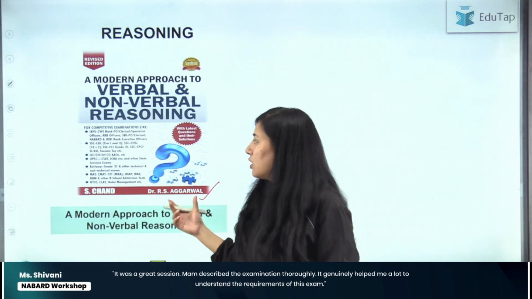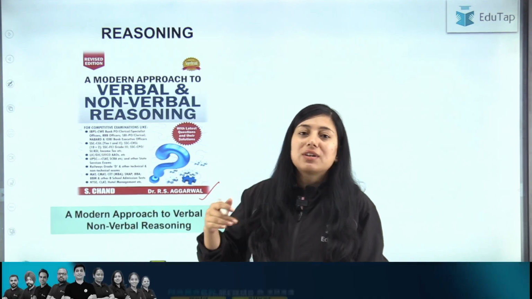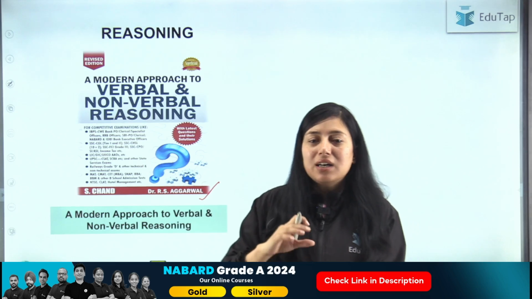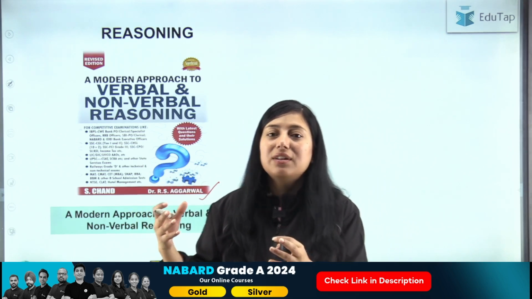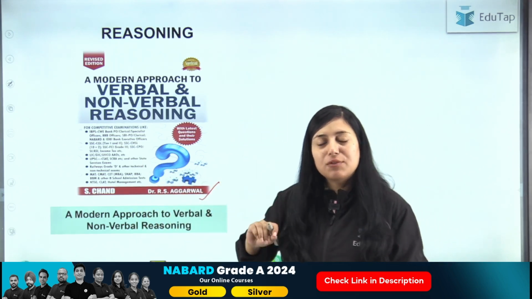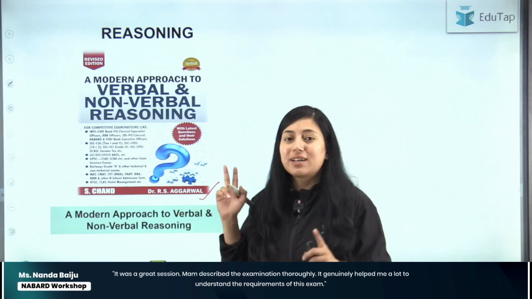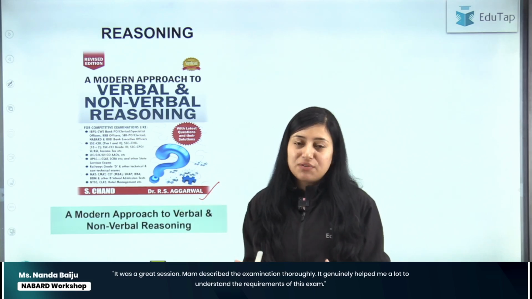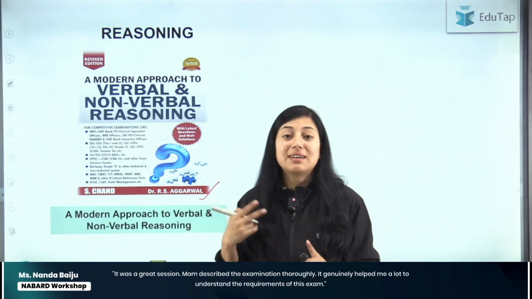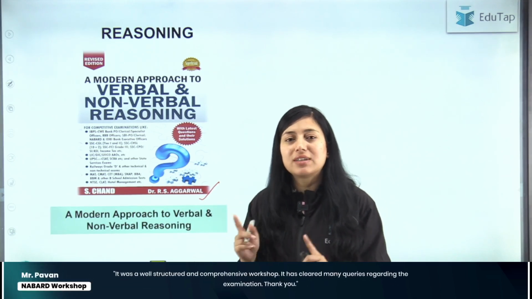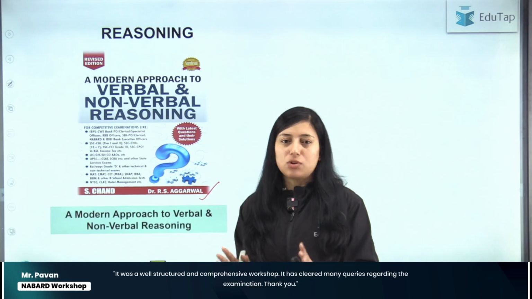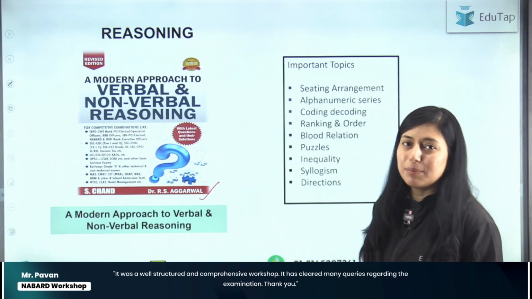Now in this book you will get questions of different levels. There will be easy, moderate and difficult level questions in this book, but you have to just solve easy to moderate type of questions from this book for the NABARD Grade A exam specifically, because in NABARD Grade A, the level of questions they are asking in quant and reasoning is basically easy to moderate. So that's the thing that you have to keep in mind.